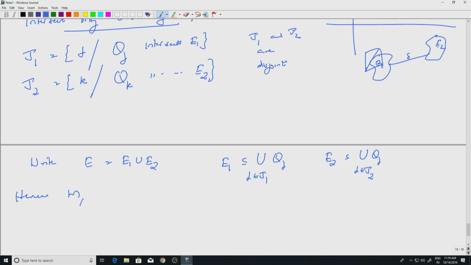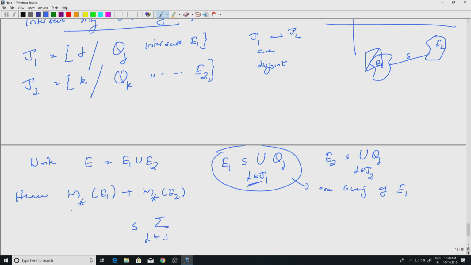Because of this, m star of E1 plus m star of E2 is less than or equal to the following. This is one covering of E1, so apply the definition of m star of E1. You look at the summation of |Qj| where j belongs to J1 and then take infimum. So m star of E1 is less than or equal to the summation over j in J1 of |Qj|.